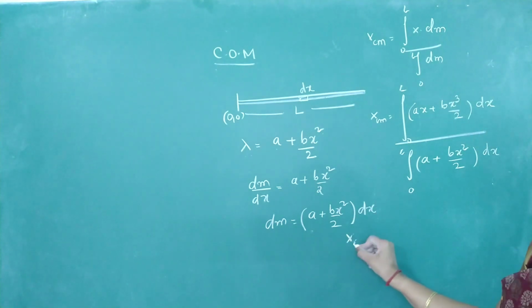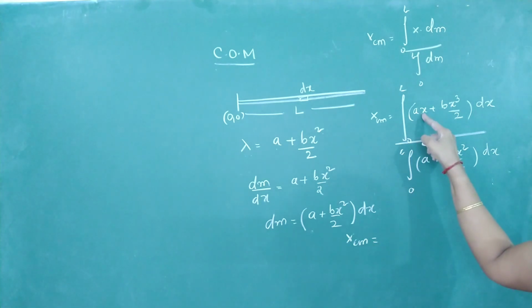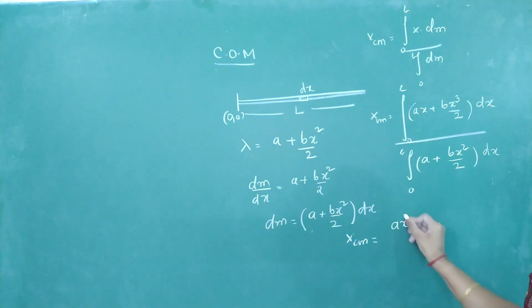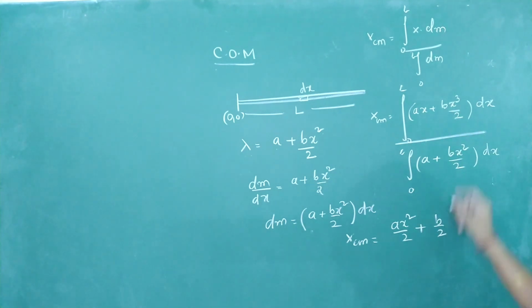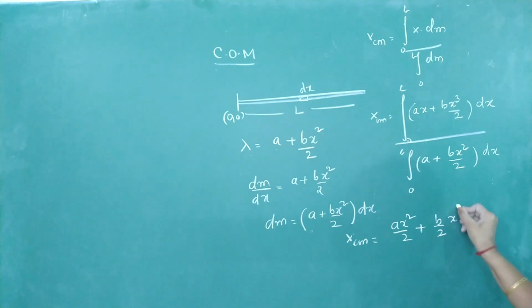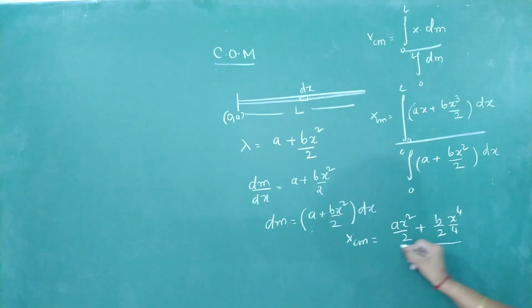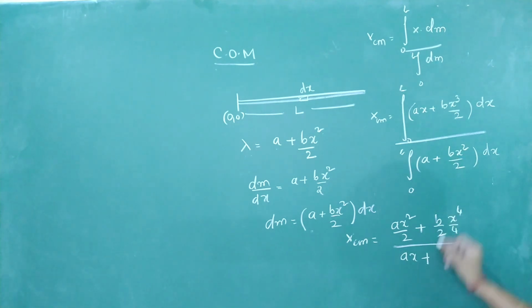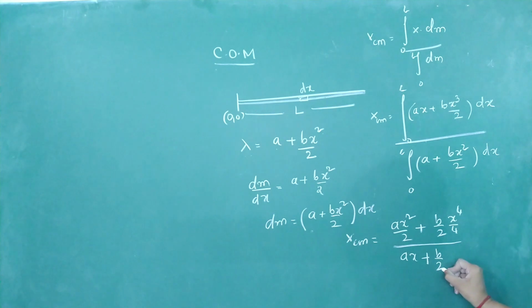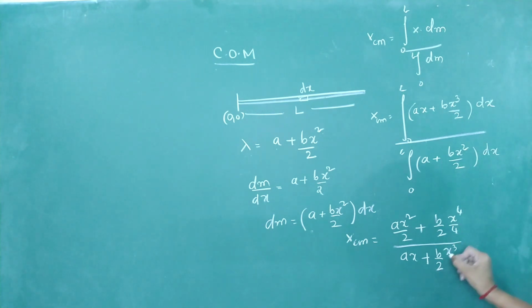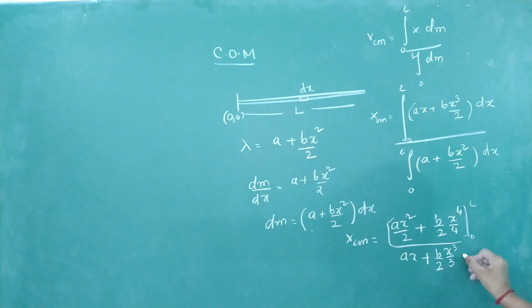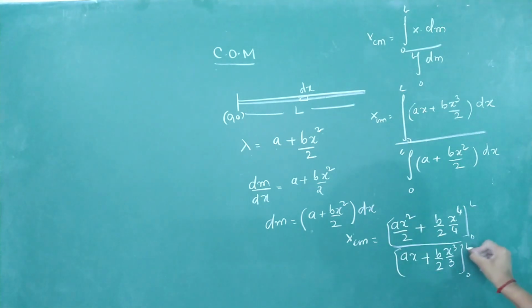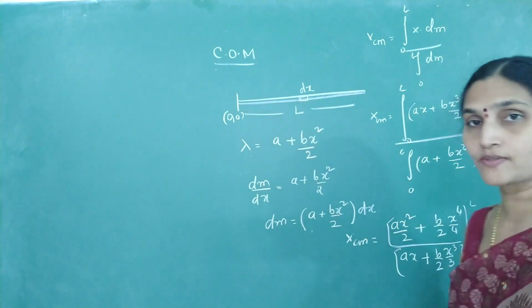Let me continue. X center of mass is equal to integral of ax is ax square by 2 plus b by 2 into integral of x cube is x to the power 4 by 4, divided by integral of a into dx is ax. Integral of bx square by 2, b by 2 is a constant. Integral of x square, x cube by 3. What are the limits? 0 to L, 0 to L. Okay, from here we are locating the position of center of mass.